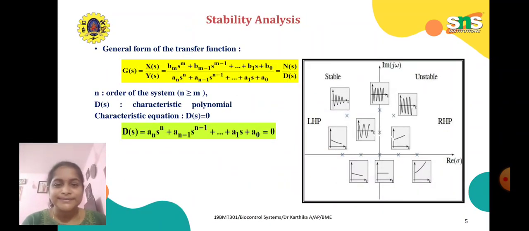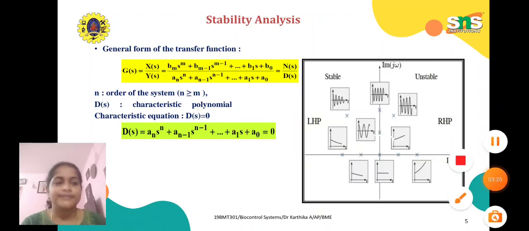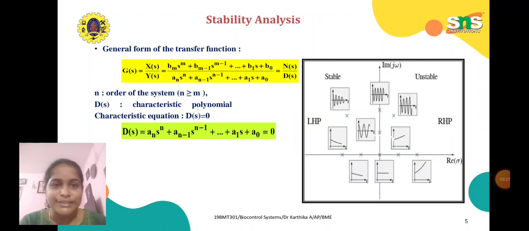See, the general form of transfer function for stability analysis. Here our formula is G(s) = Y(s)/X(s) = (b_m s^m + b_(m-1) s^(m-1) + ... + b_1 s + b_0) in the numerator. And in the denominator side we have a_n s^n + a_(n-1) s^(n-1) + ... + a_1 s + a_0, which is equal to N(s)/D(s).